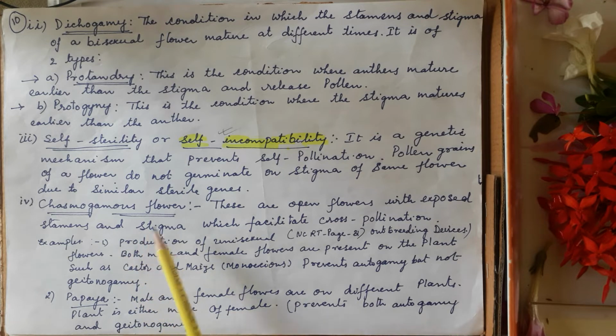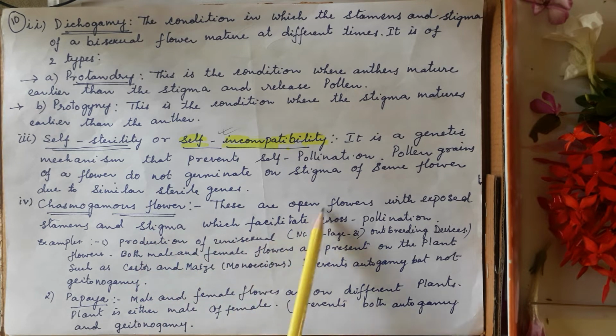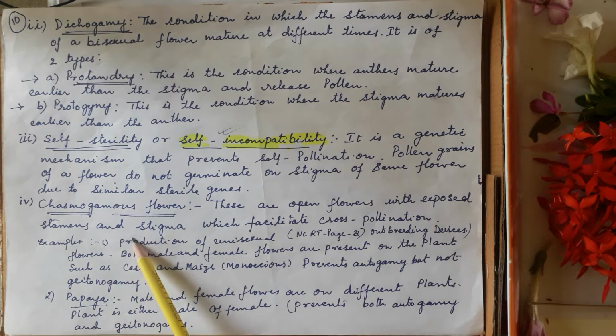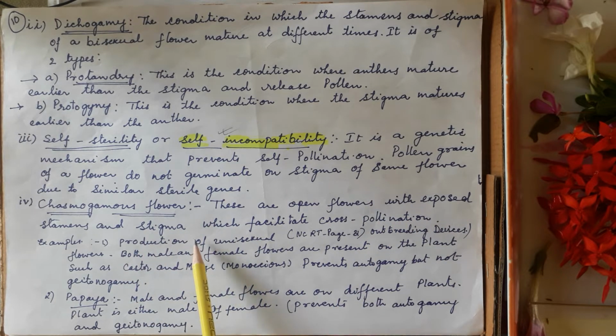Next variety is chasmogamous flowers. Already you have learnt about chasmogamous flowers. These are open flowers with exposed stamens and stigma, meaning both the stamens and stigma are exposed, which facilitates cross-pollination.